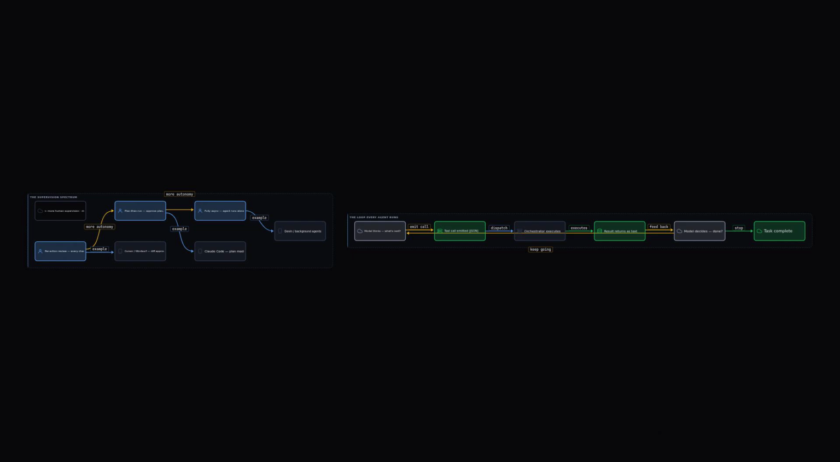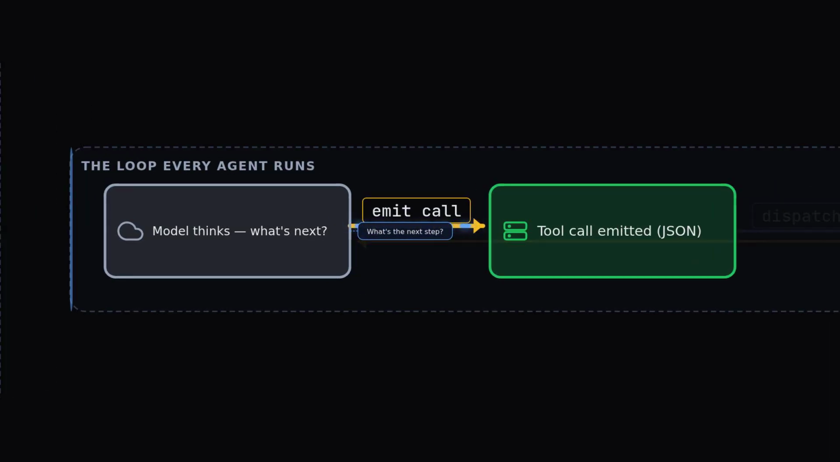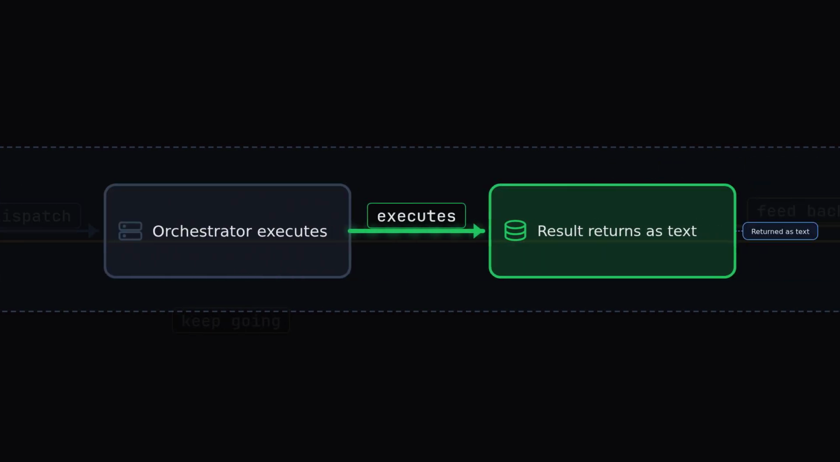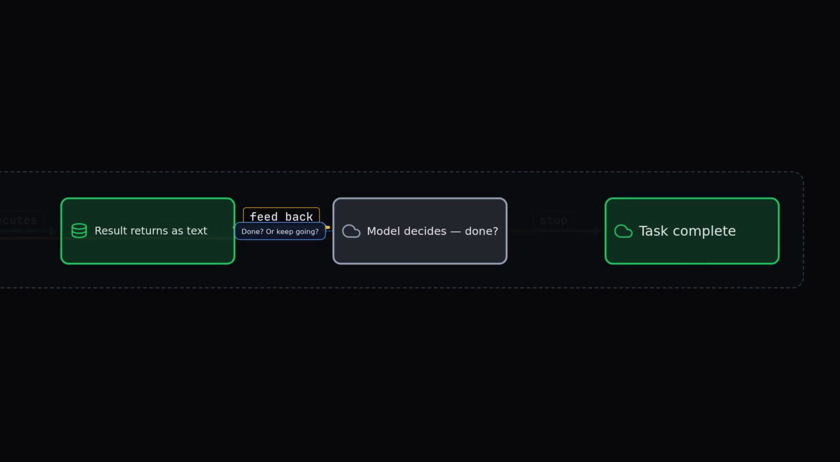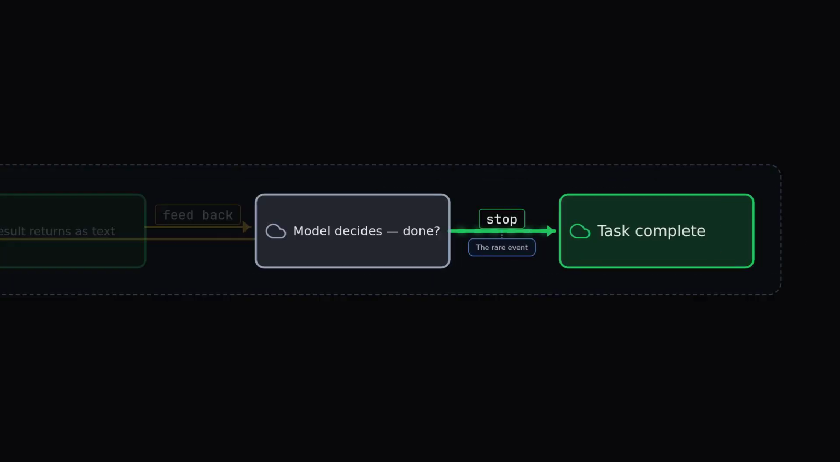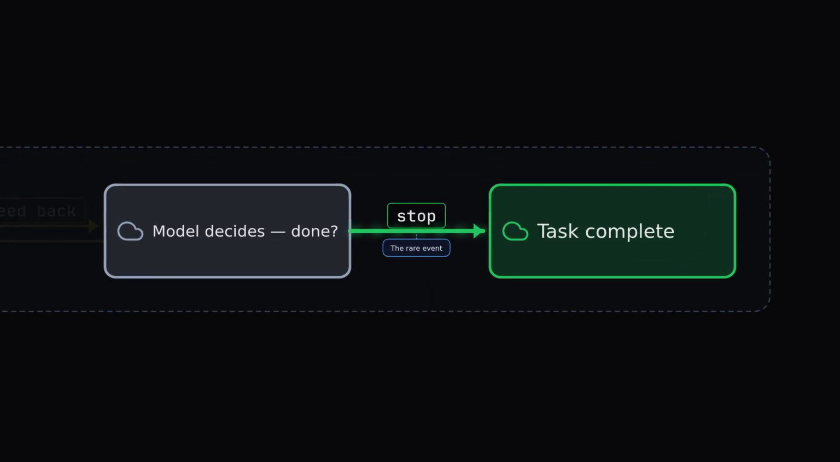It runs a loop. The model thinks, what's the next step? It emits a tool call. The orchestrator executes it. This is the host and client from last episode talking to a real tool. The result comes back as text the model can read. The model reads that result and decides, is the task done? If yes, it stops. If no, and this is the important part, it goes around again. Think, act, read, decide, think, act, read, decide, until the model itself decides the work is finished. And only when the model says stop does the loop exit.